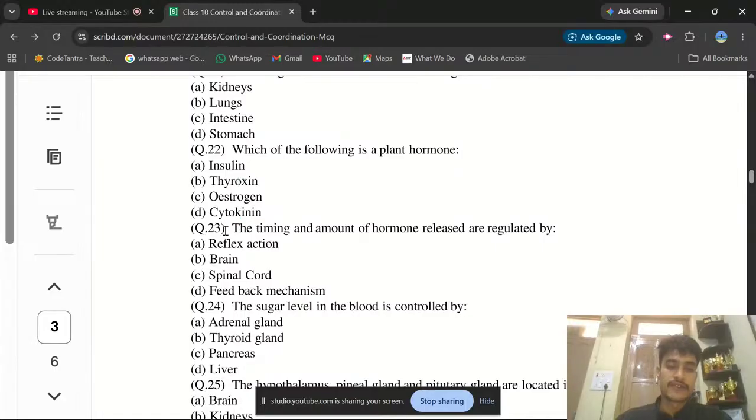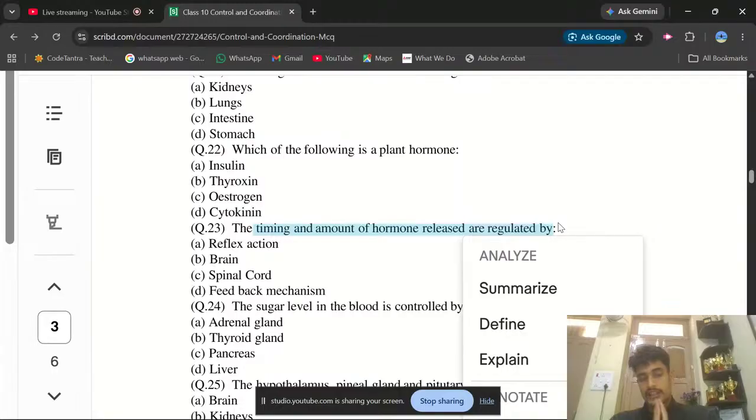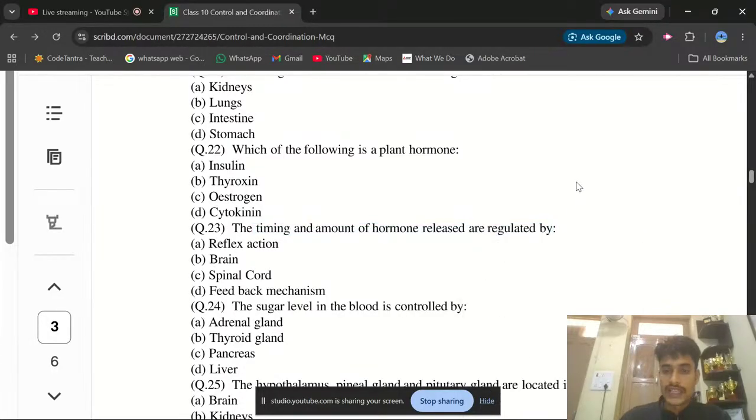Question number 23: we are going to discuss what regulates the timing and amount of hormone release. Class, all the hormones are released according to the reflex action you get. You touch a stimulus: if it is too cold, you'll remove your hand very fast, and if it is not too cold, you'll keep your hand there and remove it very slowly. So the total concentration of hormones released in our body depends on reflex actions, or feedback mechanisms. So the correct answer here is reflex action.